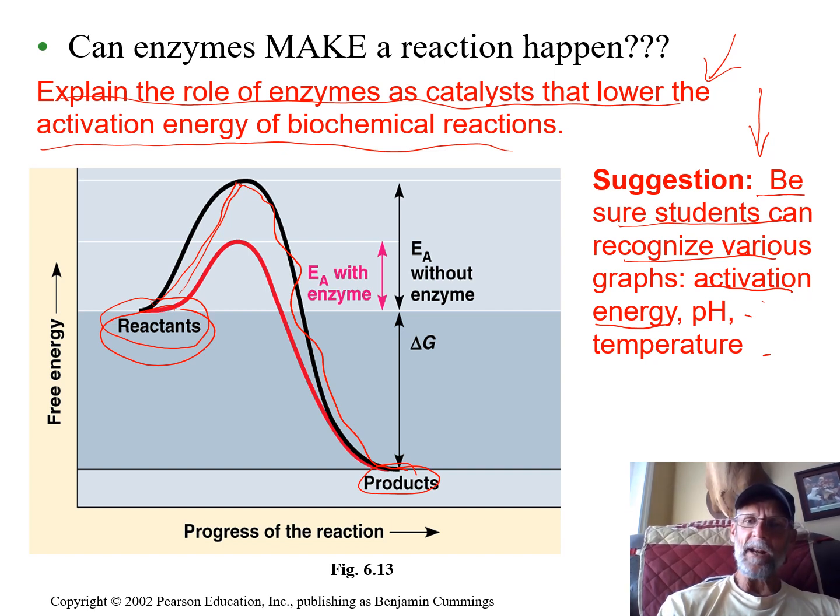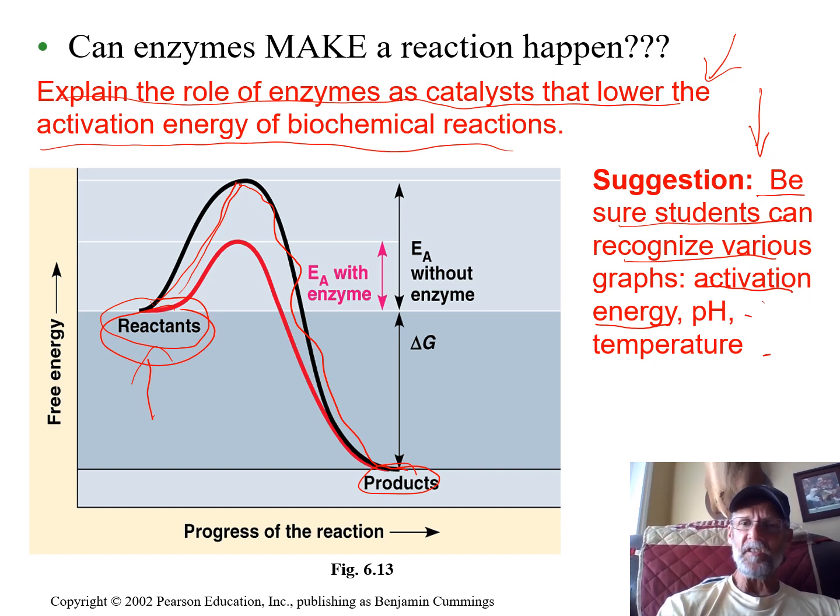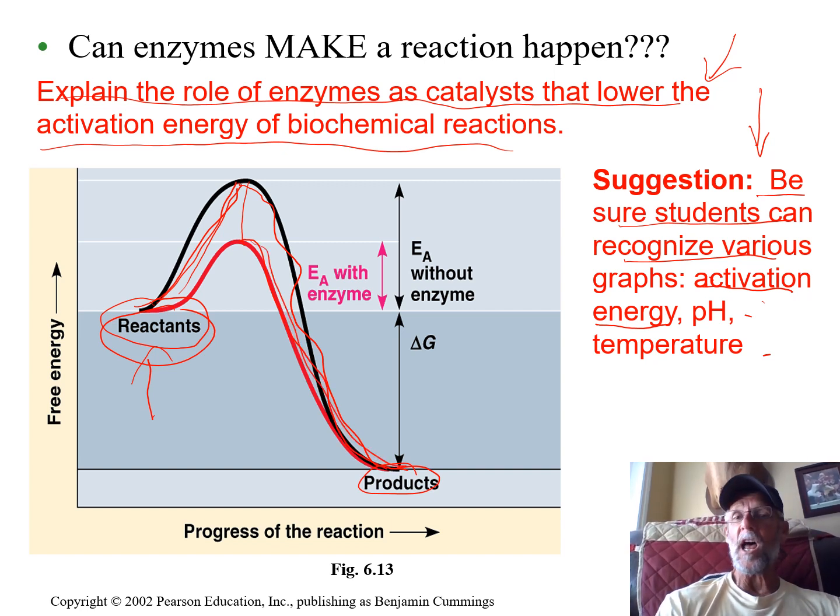So in red here, you see what an enzyme does. There is an enzyme that's just right for this particular reaction to happen. And what that enzyme does is not add energy, but it just reduces the amount that's needed to have this thing go, which is kind of like falling off a slide, right?